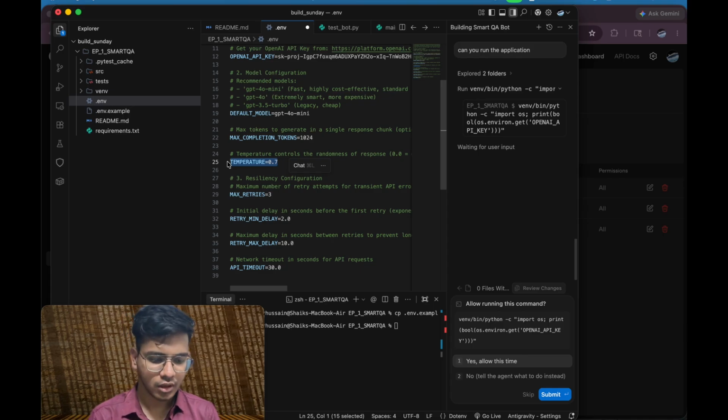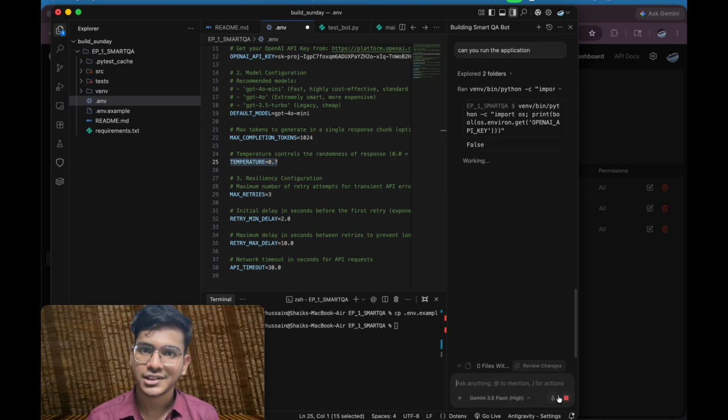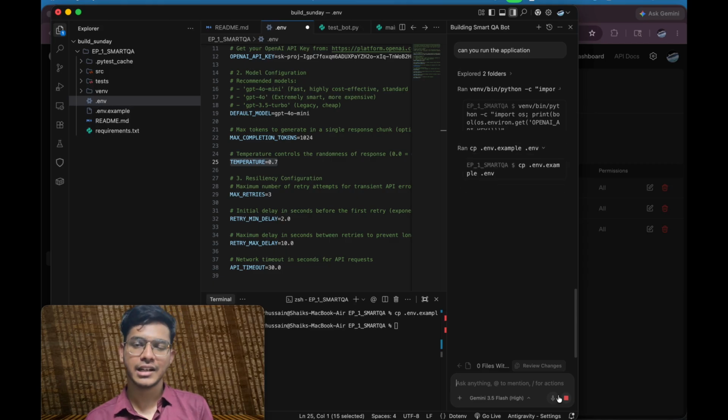For example, let's say I have set it to 0, then whatever query you give, it will just give the answer. That's it. It will not interact with you. If you give a higher temperature, then it will interact with you more, with more friendliness, acting like an assistant. It will ask you questions if you did not understand anything.